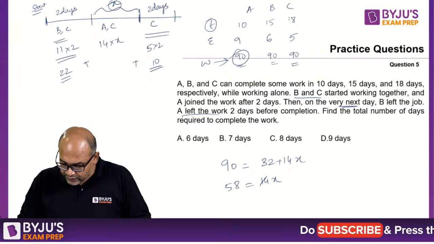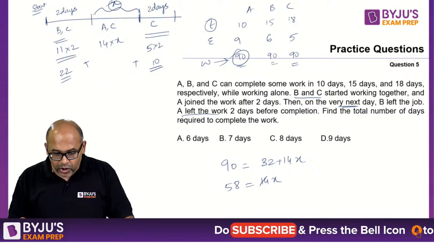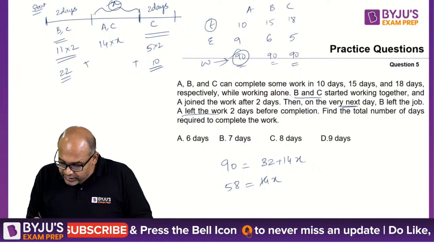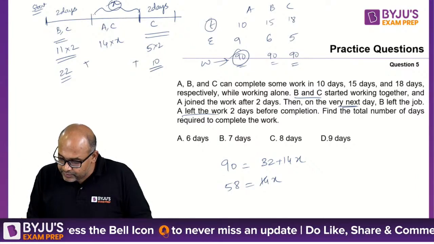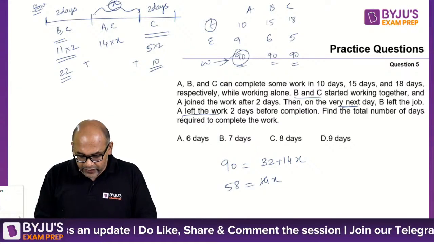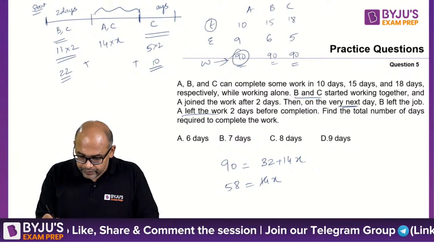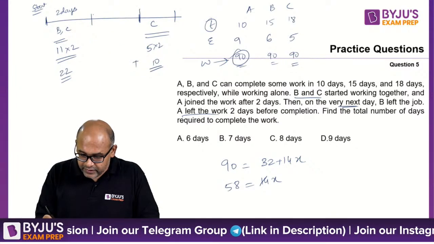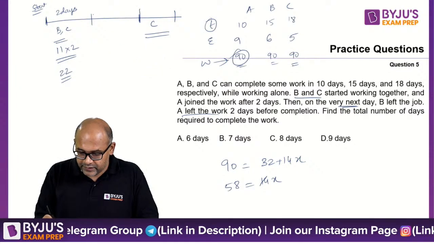Did I do this correct? 50, 60, 70, 80, 90. Okay, so is there a difference in the meaning? A joined the work after 2 days, then on the very next day B left the job. Okay, so the interpretation could be slightly off. Let me see. If I take the interpretation slightly differently, let me see if it works.